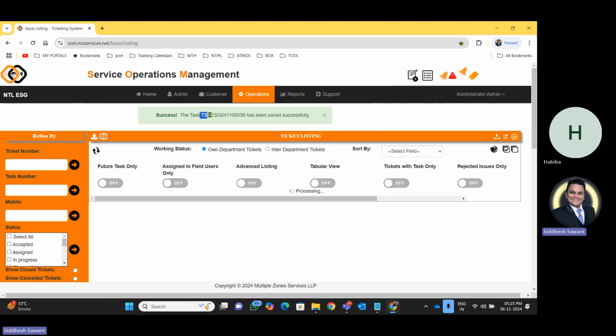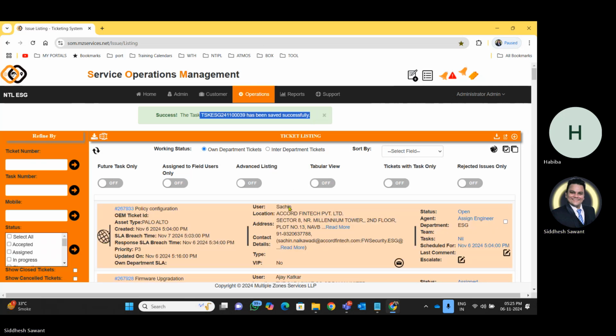So see, the task is being generated, linking to the primary ticket. So whenever you're helping, or multiple team members are involved in a particular task that is linked to a primary ticket, this is the method we use to link the task for a primary ticket.